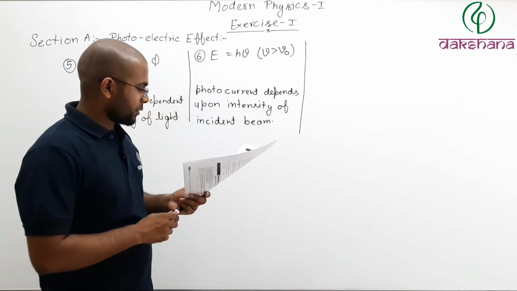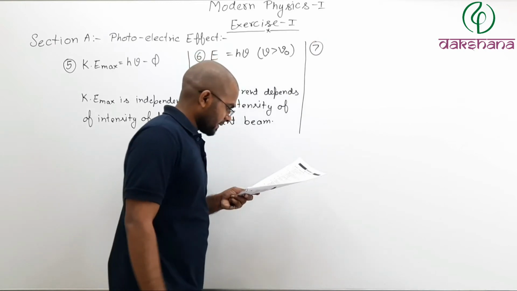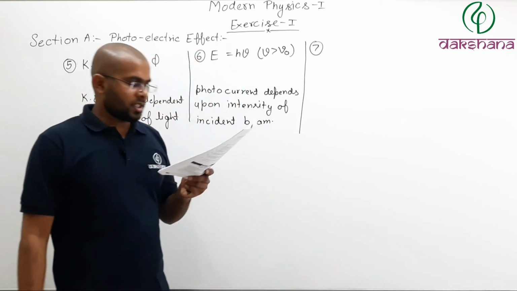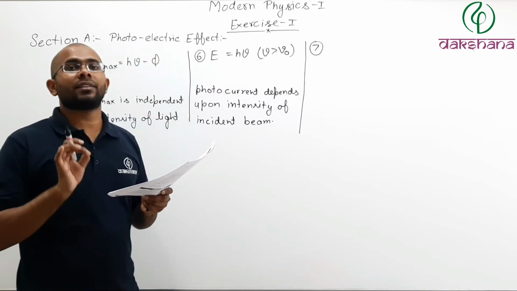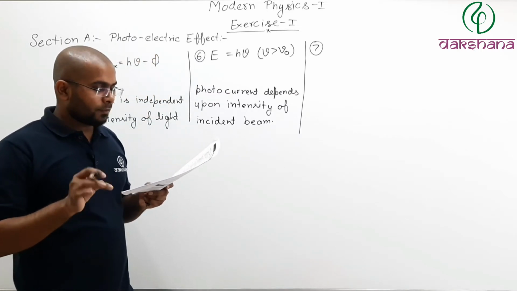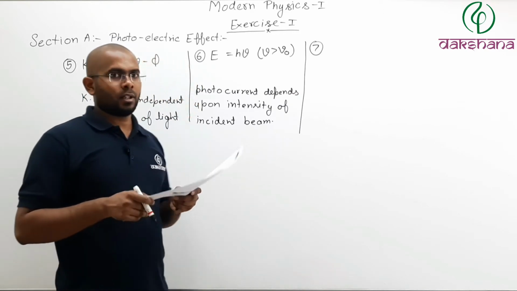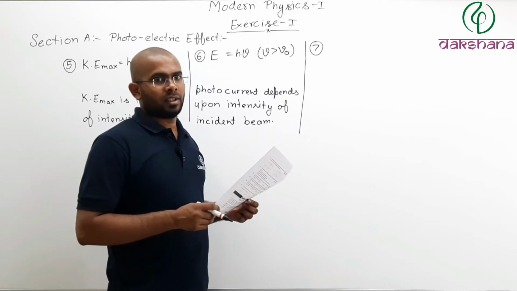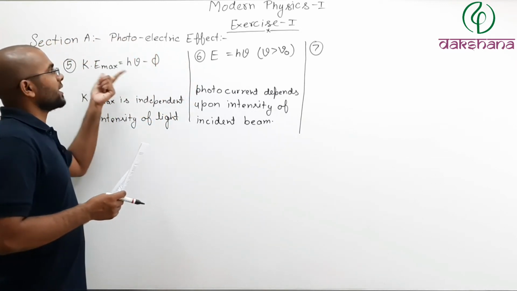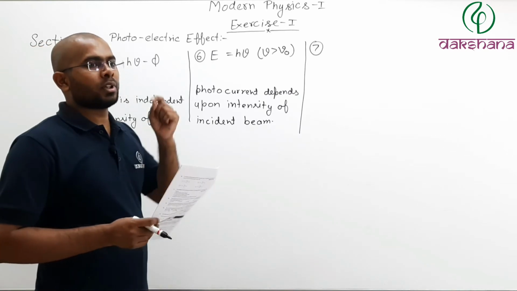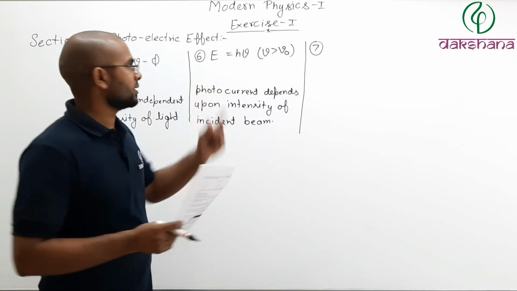Now, question number 7. What is question number 7? When stopping potential is applied in an experiment on photoelectric effect, no photocurrent is observed. This means that, now what is stopping potential? Stopping potential is such that even the maximum kinetic energy electron should not be able to reach your collector plate.